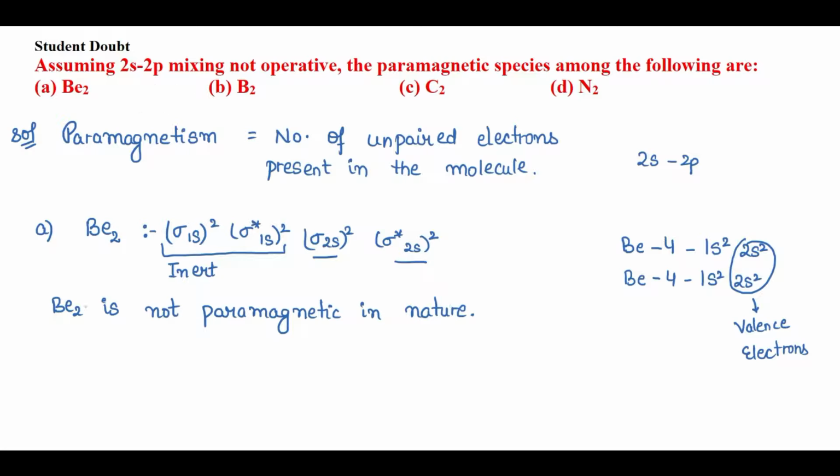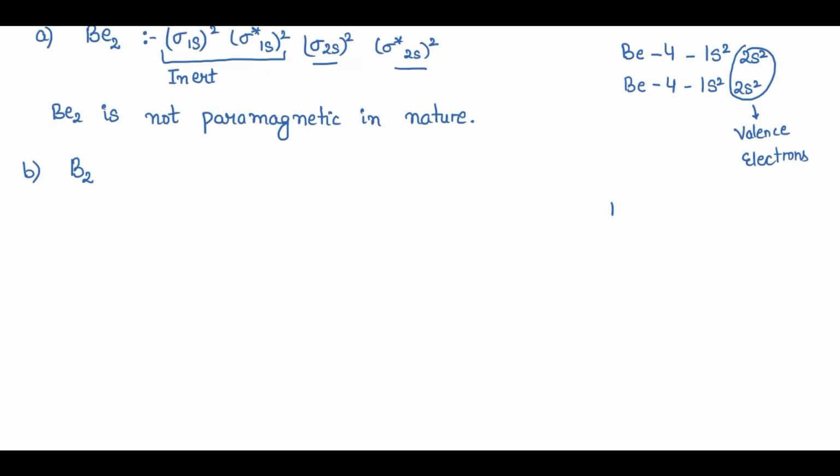Now, let's see the next one, that is the boron molecule, right? One boron atom has 5 electrons, and the other boron atom also has 5 electrons. The electronic configuration of one boron is 1s2, 2s2, 2p1, and the second boron atom is also 1s2, 2s2 and 2p1, right? So these 6 electrons are valence electrons, and we'll see the electronic configuration of these 6 electrons.